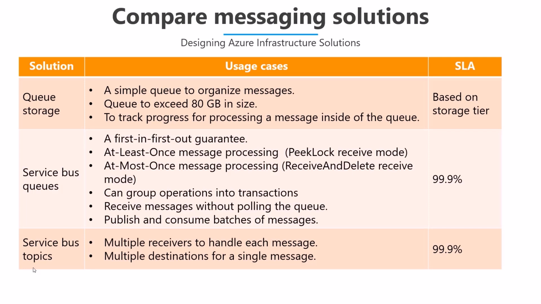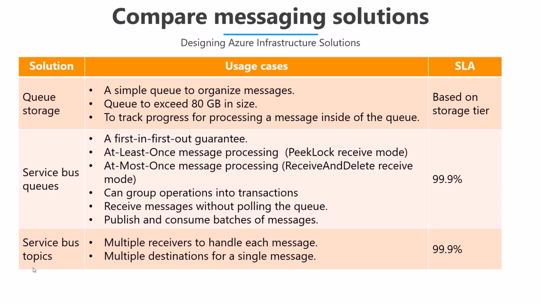As for messaging, the queue storage can be implemented with FIFO kind of processing, or it may not be, if you're doing asynchronous processing. The maximum size of that queue is going to be 80 GB, which is the upper limit for that one. And the storage account does not have any fixed size. If you want more than 80 GB, then you have to create a new queue inside the storage account. And this is mostly useful to track the progress of processing a message inside the queue.